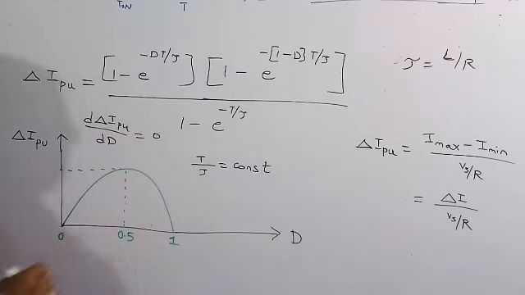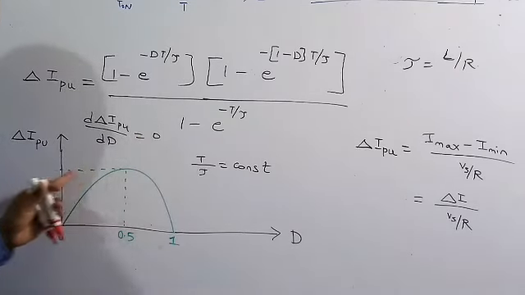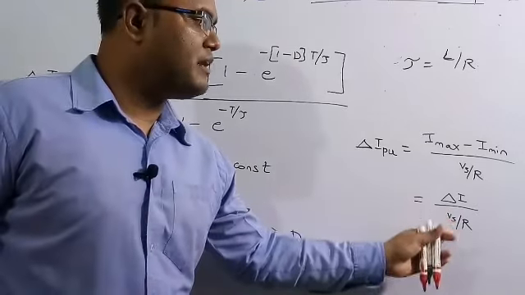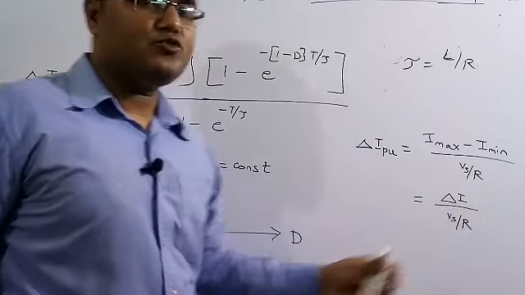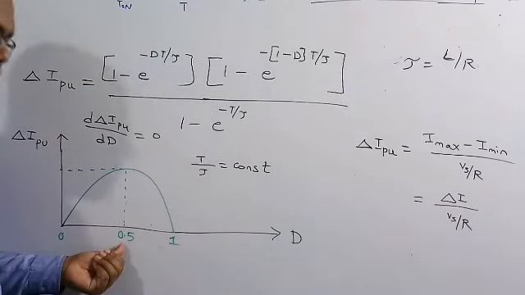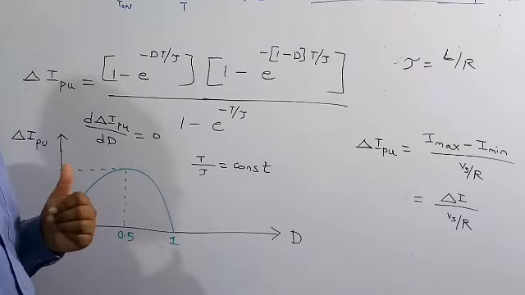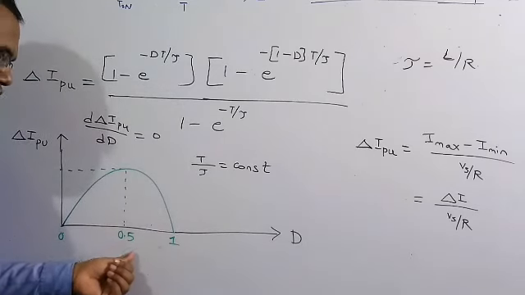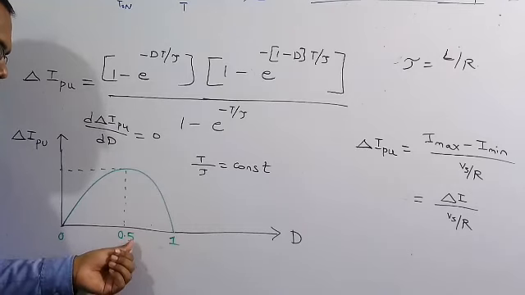If you do this differentiation, we will get the maximum value at d equal to 0.5. As delta I per unit is delta I by Vs by R, when delta I per unit is maximum, delta I is also maximum. So at d equal to 0.5 we will get maximum ripple current. So the correct answer is a duty ratio of 0.5.